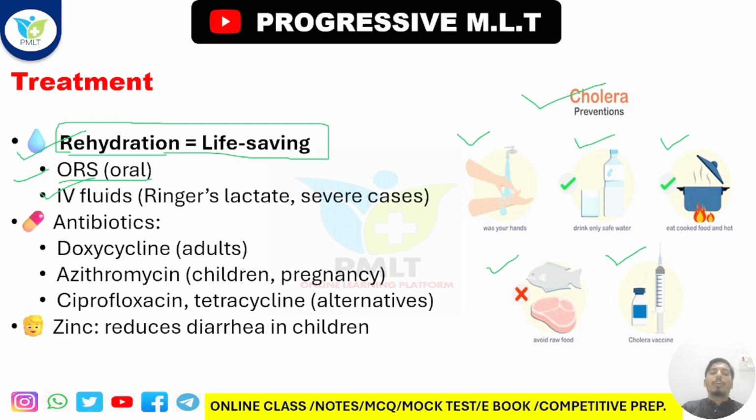After that, there are also some kinds of antibiotics we may use, or the doctor may suggest in the case of cholera. See, that is doxycycline for the adult, and I am not emphasizing the treatment part, because treatment is not our part. We have to just diagnose it. The medicine is suggested by the doctor, but they have mentioned some antibiotic names, so we have to take just a basic idea for our surroundings. See here, azithromycin we can also take for children and pregnancy. After that, ciprofloxacin, after that tetracycline, they are all alternative antibiotics.